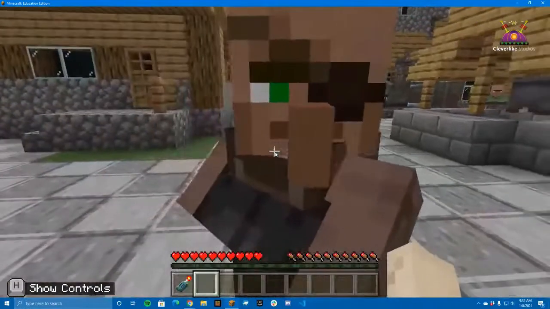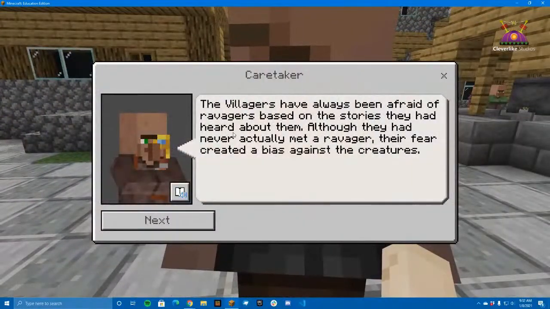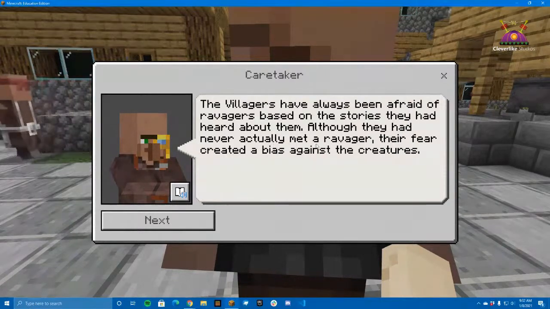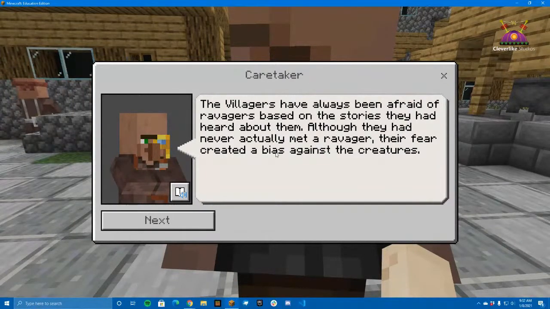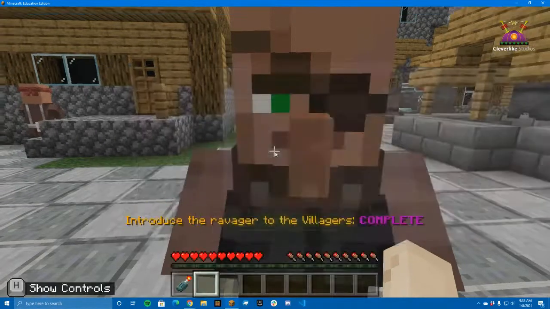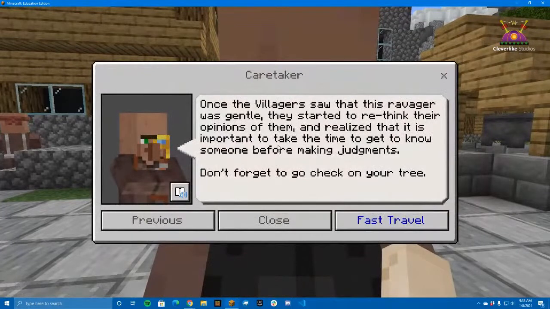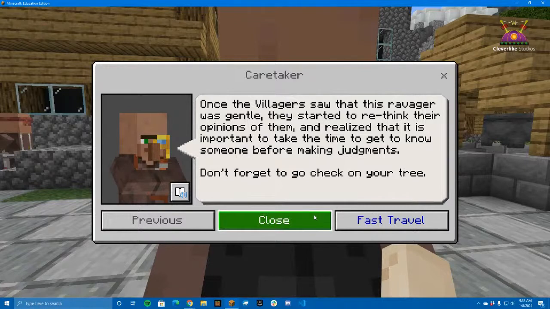Speed walking. All right. The villagers have always been afraid of ravagers based on the stories that they heard about them. Although they had never actually met a ravager, they fear based on the bias. Their fear created a bias against the creatures. Once the villagers saw that this ravager was gentle, they started to rethink their opinions of them and realized that it is important to take the time to get to know someone before making judgments. Don't forget to check on your tree.